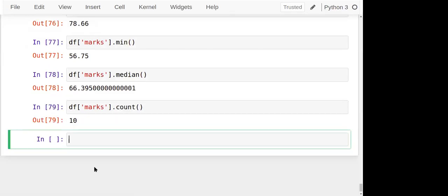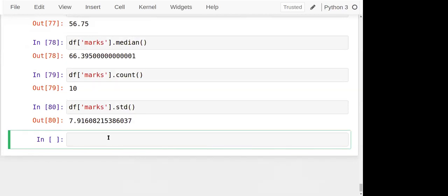Observe the count. Or if you want to find the standard deviation, which is required to know how much average deviation is present in the data set, we can find it by using the df of marks dot std method. There are also cumulative methods, like cumulative sum.